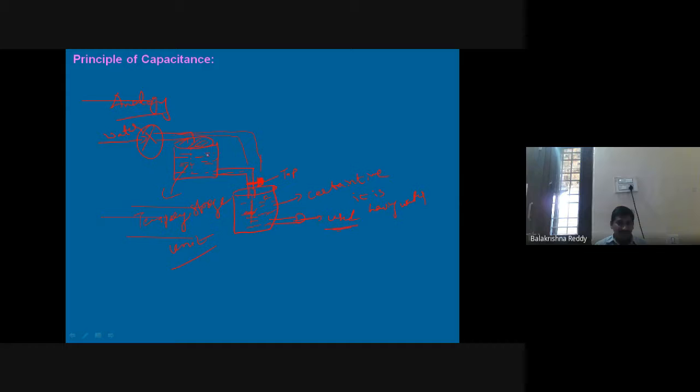Yes, sir. A capacitor will also act in the same manner. But coming to DC current in the capacitor, the flow comes straight, continuously coming in and continuously going out. That is in DC. But coming to AC, it goes up and down.